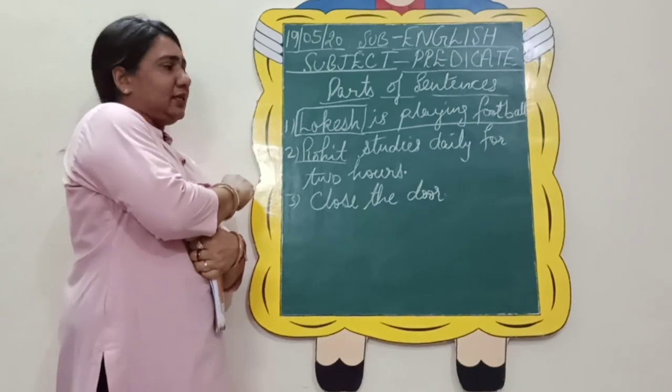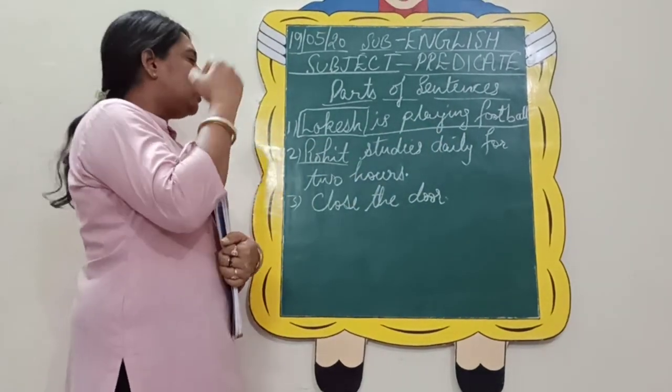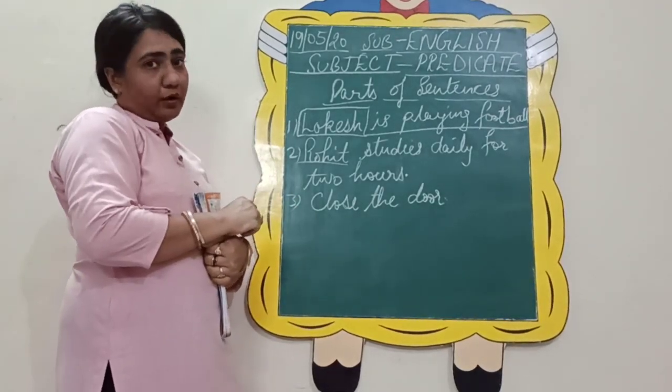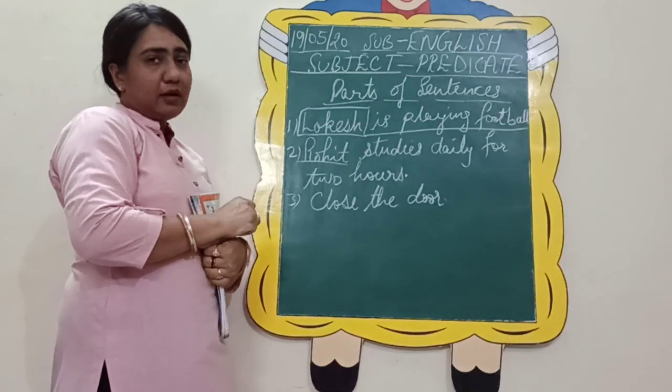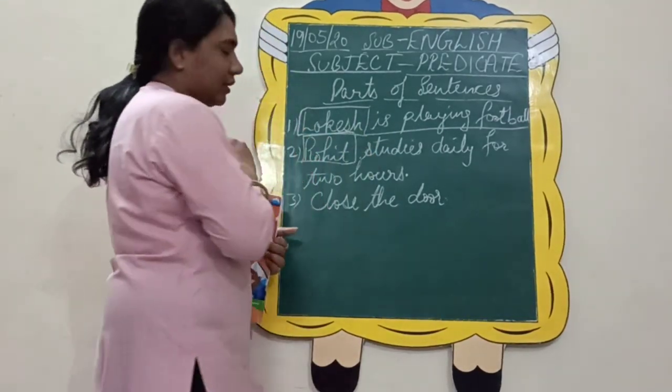Let's come to the next sentence now. Rohit studies daily for 2 hours. So now tell me what can be the subject here. It is obviously a noun or a pronoun. So here we are given noun, Rohit. So this is our subject. Let's circle it like this.